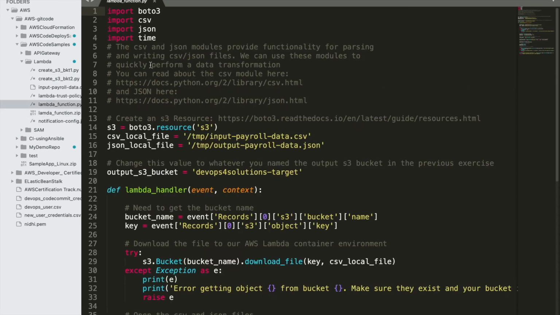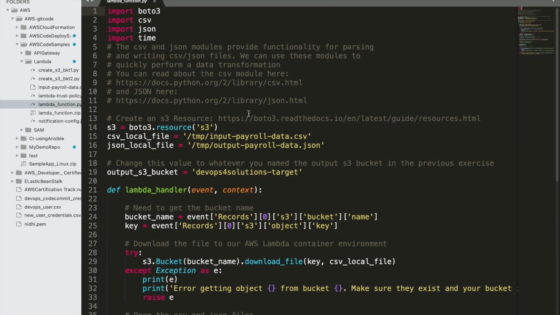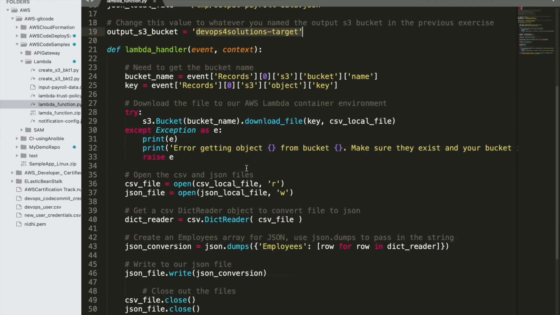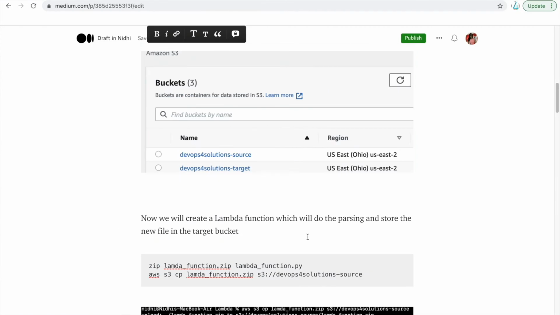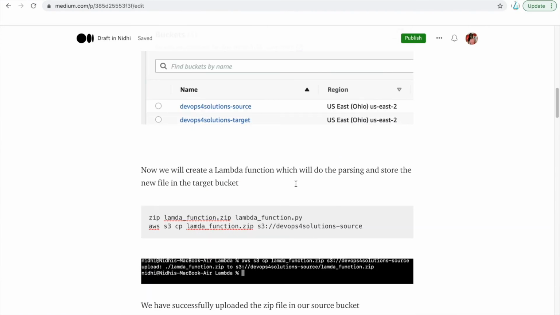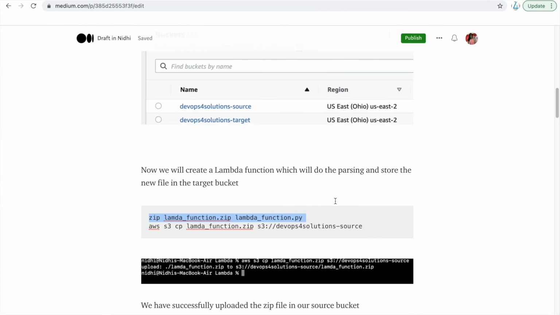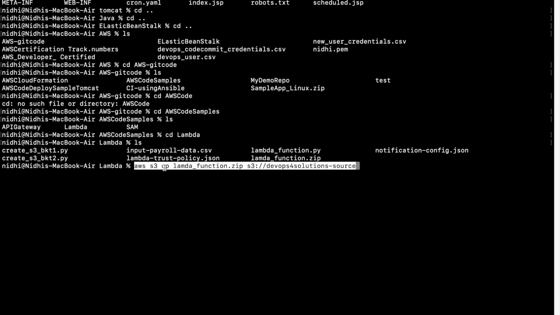Here you can see the Python code for creating a Lambda function. Here I have provided my target bucket, and this is the code for converting the files. This is a very simple code. So now you have created this Lambda function which does the parsing, and then you can store it. Let me first zip this. Let me run this code, or I already have this zip. But you can just zip it if you need it, and then copy it to your source bucket. Let me run this command.